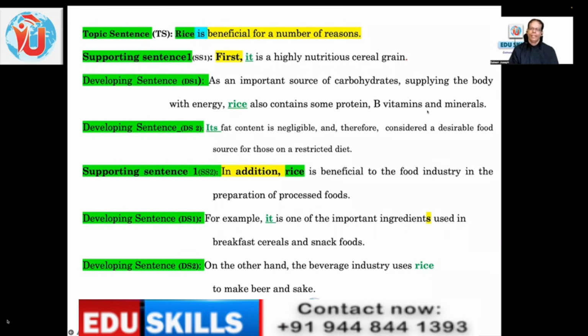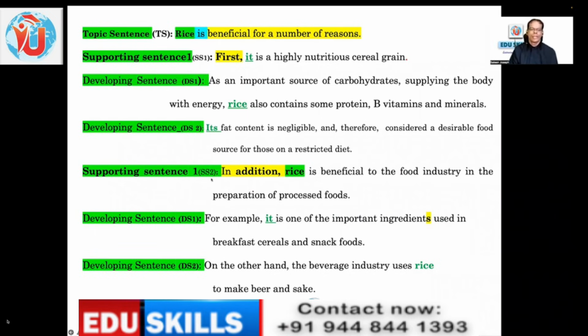Why am I telling you this? You should have this approach to all your reading texts as well as to listening audio. And I'll tell you how to analyze the listening script for competence. Now, developing sentence 2 says its fat content is negligible. Why is it nutritious? Again, its fat content is negligible and therefore it is considered a desirable food source for those on a restricted diet.